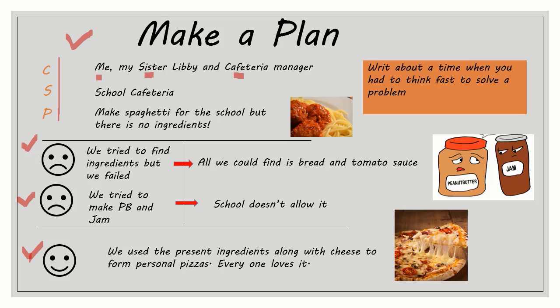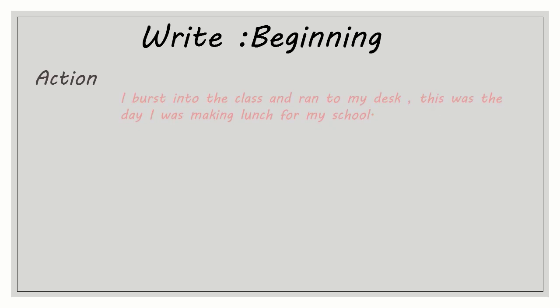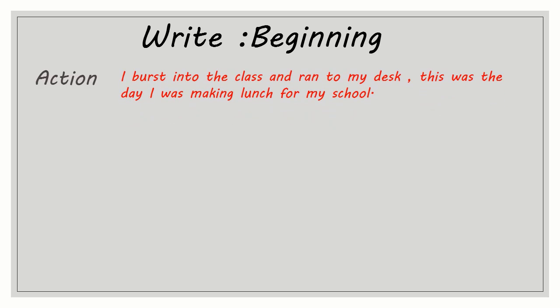This will really give you an idea of how you can make a plan for a story and write a story on it. Now, when we talk about writing the beginning of the story, the first line of the story, this is really challenging. We think about how to start the story. I'm going to give you four ideas to start the story with. The story can begin with an action. Look at this: I burst into the class and went to my desk. This was the day I was making lunch for my school. This is the first line of the story, which shows an action.